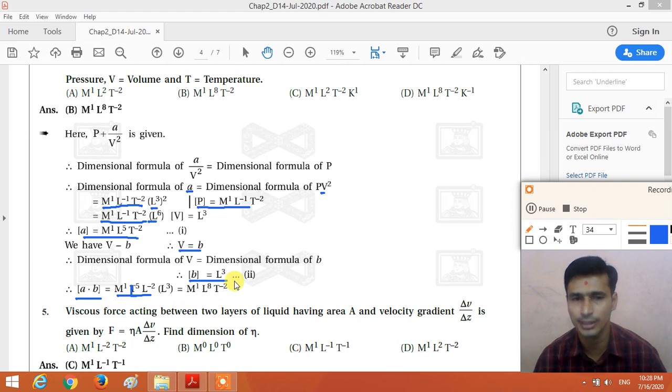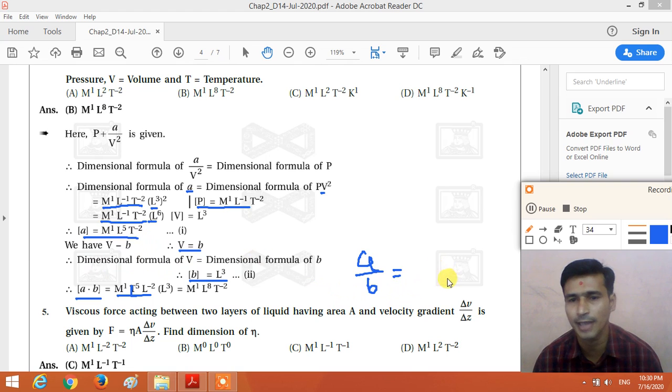So dear student, similarly try to find the dimensional formula of A divided by B. Here the dimensional formula of A is M1 L5 T minus 2 and the dimensional formula of B is L3, right? So if we combine this, we get the dimensional formula of A divided by B: M1 L5 T minus 2 divided by L cube.